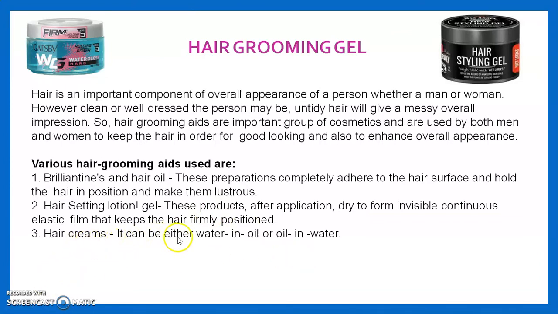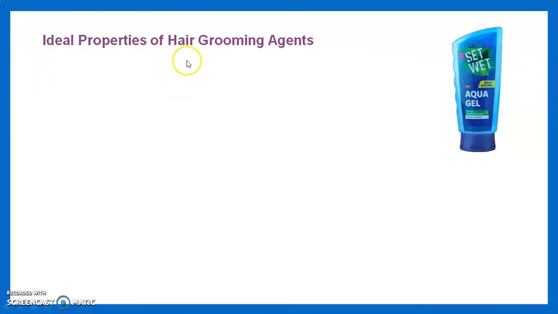Then hair creams, which can be either oil in water or water in oil form. Then hair sprays are dispensed in an aerosol container to give proper luster to the hair or to set any type of hairstyle.